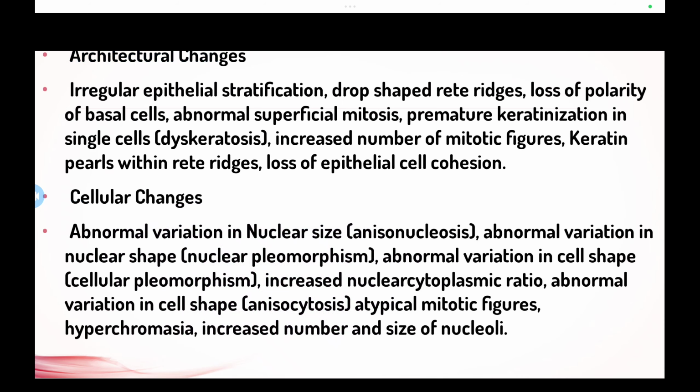These points are a must and very important to learn, the specific features seen